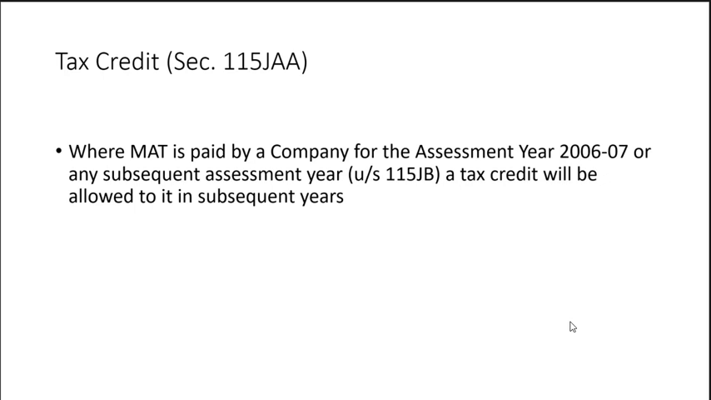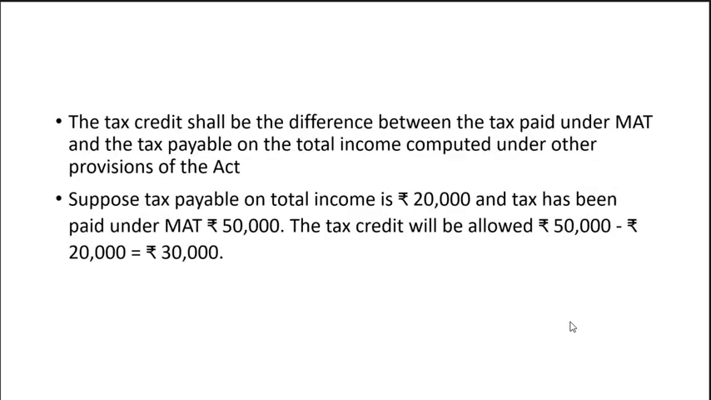Tax credit, section 115JAA: where minimum alternate tax is paid by a company for the assessment year 2006-07 or any subsequent assessment year under section 115JB, a tax credit will be allowed to it in subsequent years. The tax credit shall be the difference between the tax paid under minimum alternate tax and the tax payable on the total income computed under other provisions of the Act.